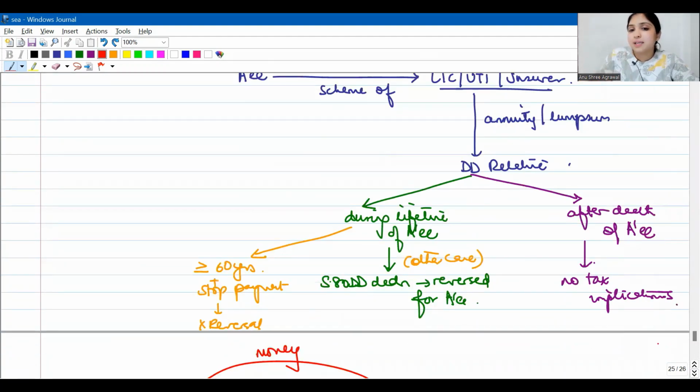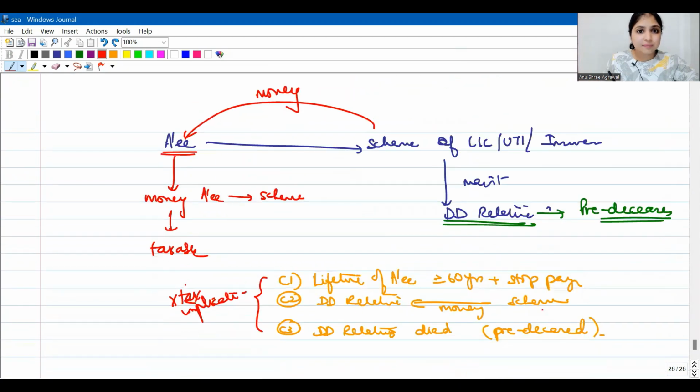Second amendment: earlier, if the dependent disabled relative received any money during the lifetime of the assessee, we used to say that it would be reversed for the assessee. But now, if it is during the lifetime of the assessee, but after he has reached at least 60 years and stopped making payment, no reversal for the assessee.